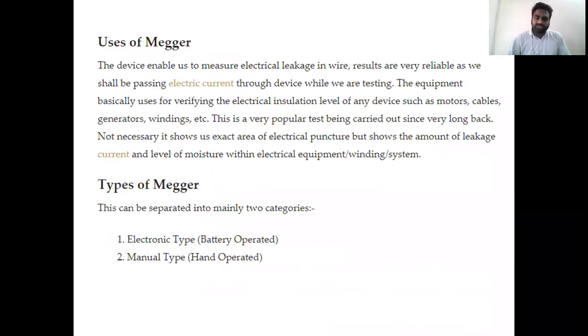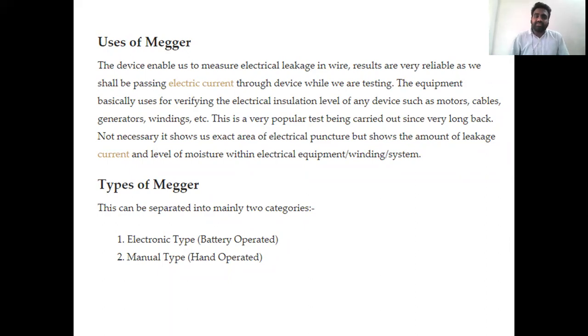Now the uses of the Megger. We can't say this is a type of application. The general uses of the Megger are to measure resistance, such as electrical leakage resistance, which shows the behavior of current flowing through cables, insulation resistance, and various other resistances. Mainly, the purpose of the Megger is to measure leakage resistance, insulation resistance, machine resistance, and earth resistance, other than measuring electrical equipment, windings and other systems.